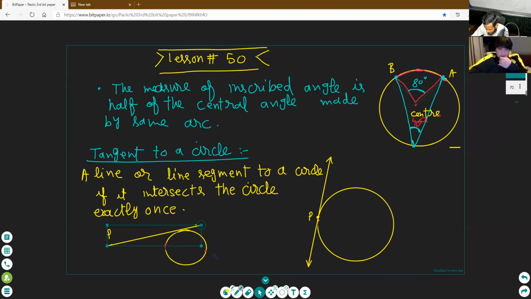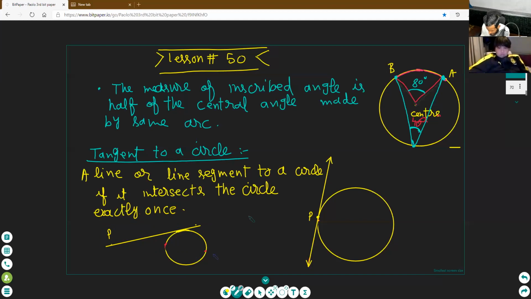Okay. I'm trying to move it. But wait. Now, see. Okay, this type is the tangent. See here. It cuts the circle at one point.